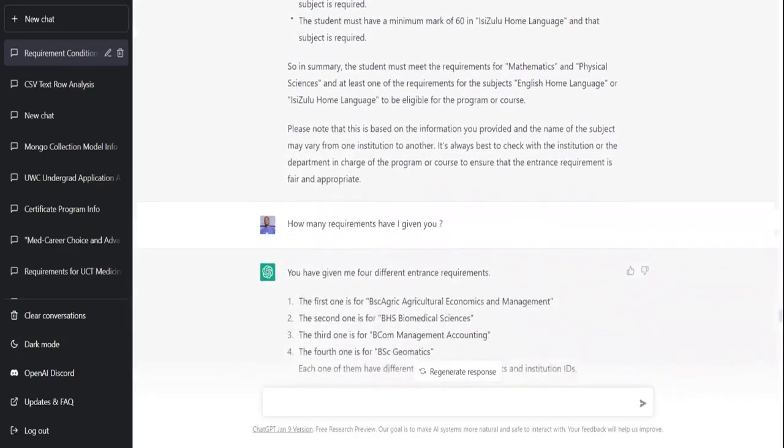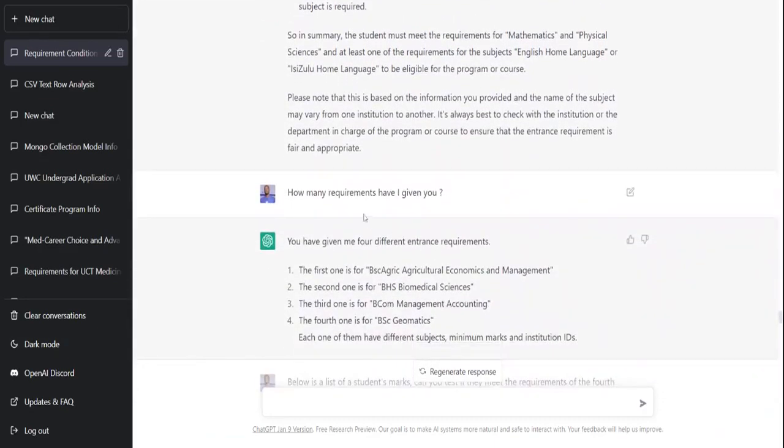Okay. Now, the next thing I ask it is just to ask it how many requirements I gave it, and it just gave a summary over there. Again, this is very impressive. It shows that ChatGPT understands language, in the sense of it being a language model, because what I'm giving it is a JSON object of a data structure in my own context, and it is able to make sense of it.